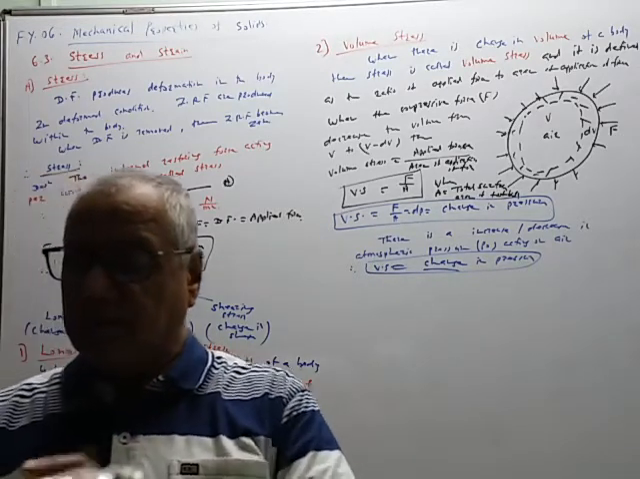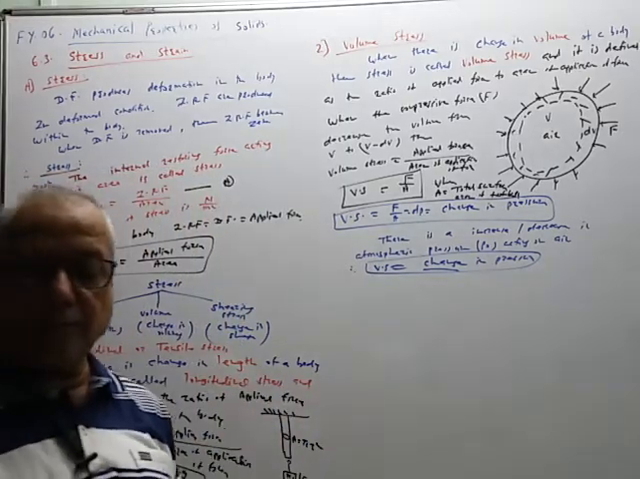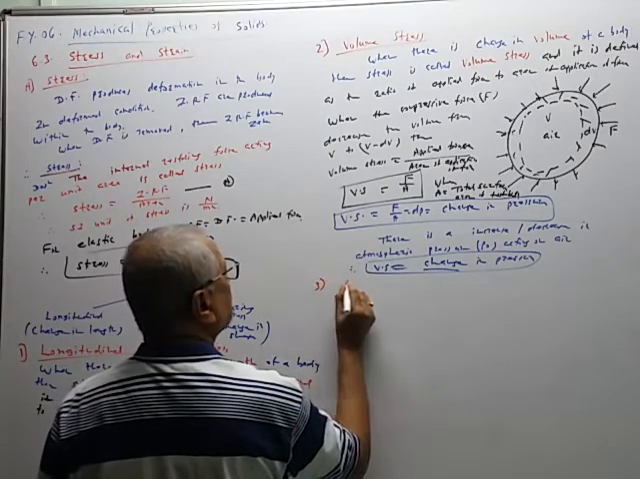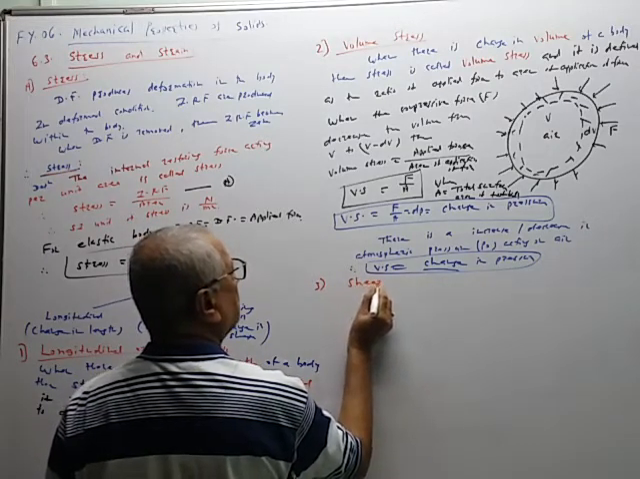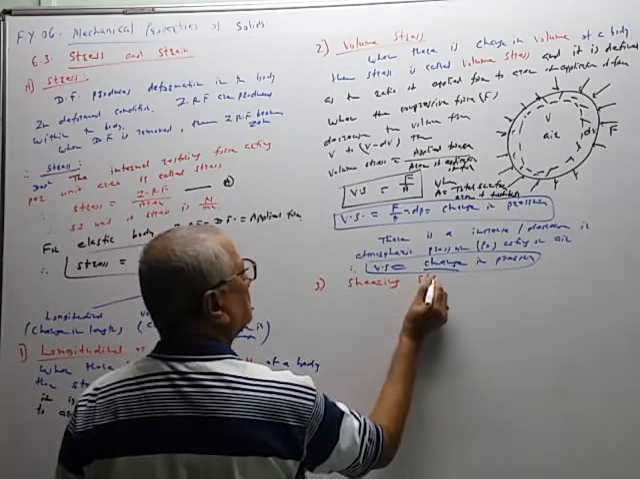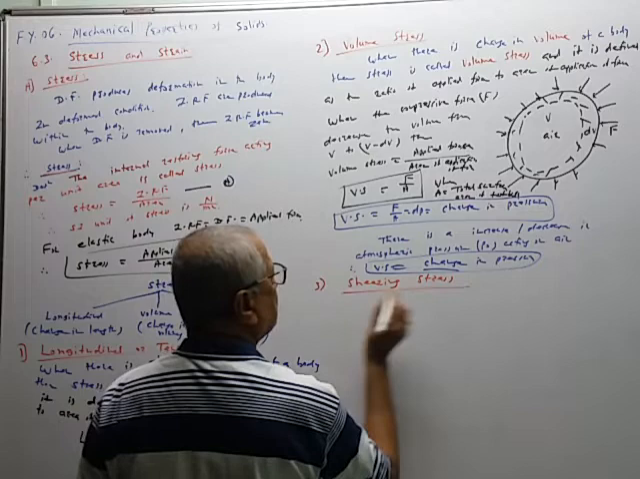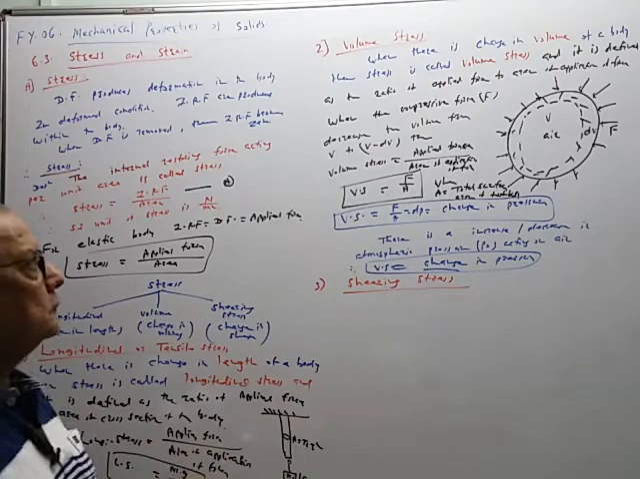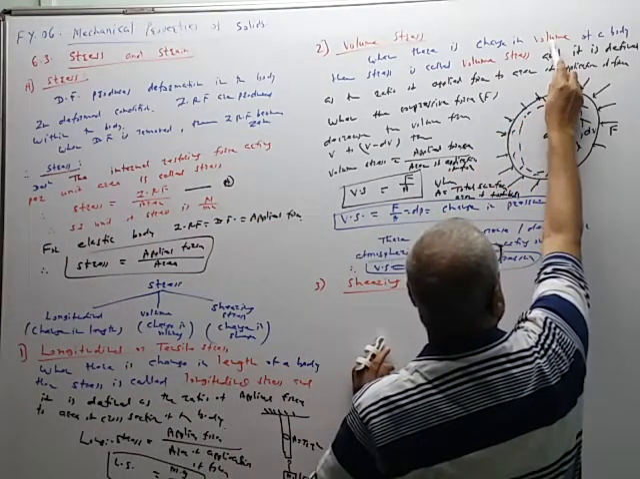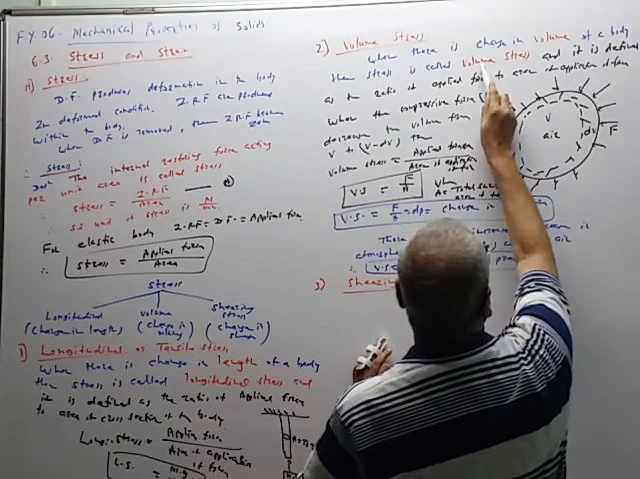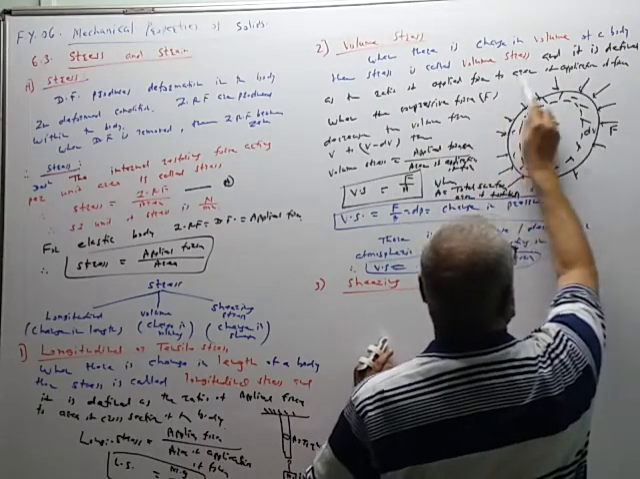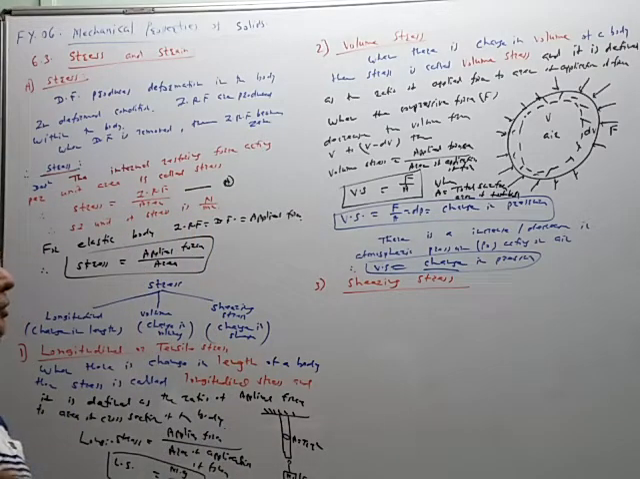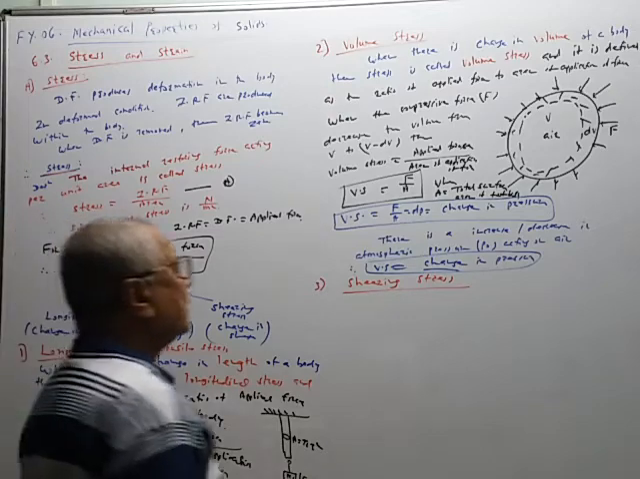Third type is called a shearing stress. Again, the definition is the same. When there is a change in shape of the body, then the stress is called a shearing stress, and it is defined as the ratio of applied force to the area of application of force. So the definition is the same, therefore we will not write down that complete definition.